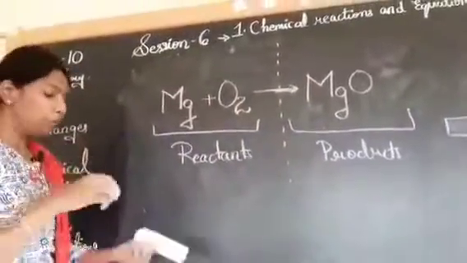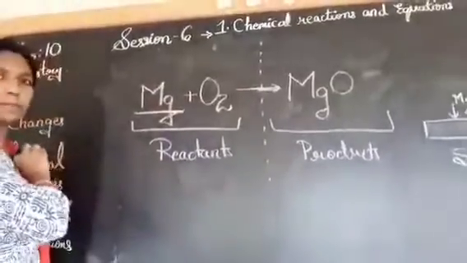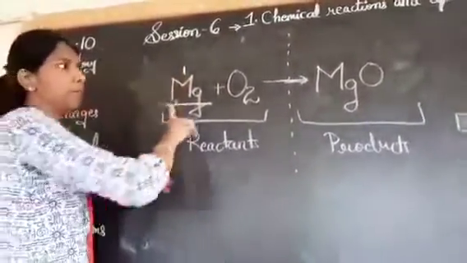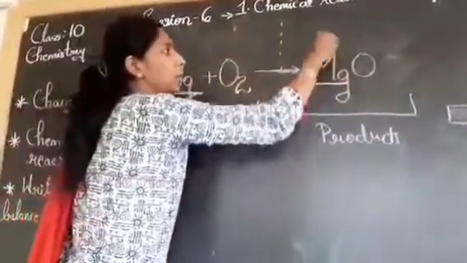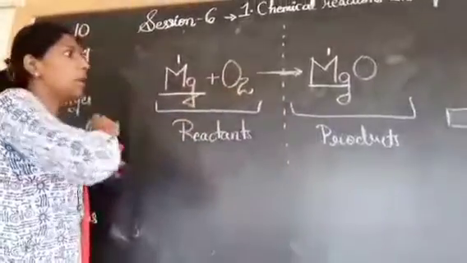Now step 2, look at the first reactant, Mg. How many Mg atoms do we have? 1. Look at the product side. 1. Done. It is already balanced. 1, 1.